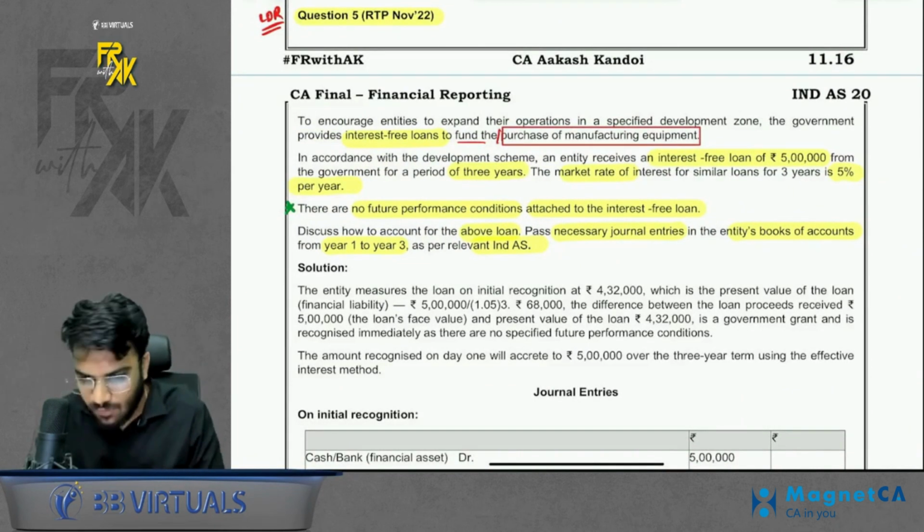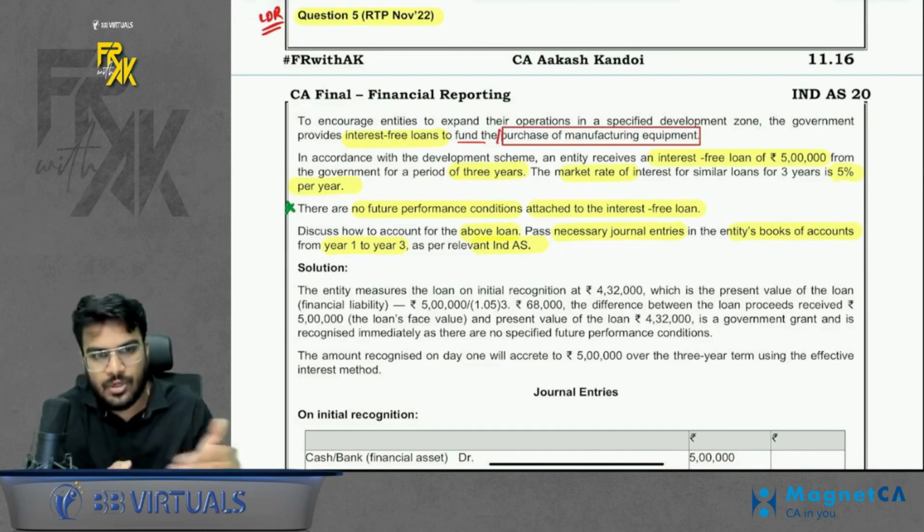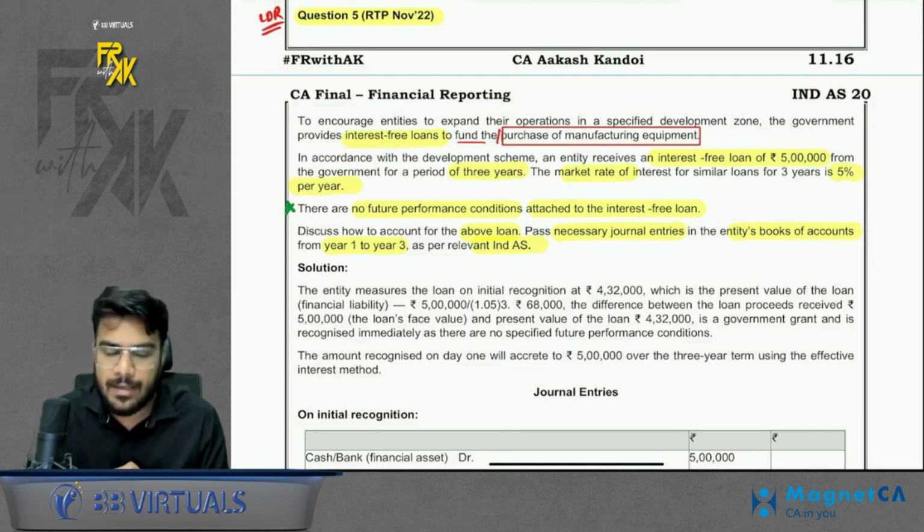Balance, we will also cover. Okay. So conceptually, we are done. And 1-2 questions we discussed. More questions we will also discuss. Don't worry about it. Clear, guys? Perfect.